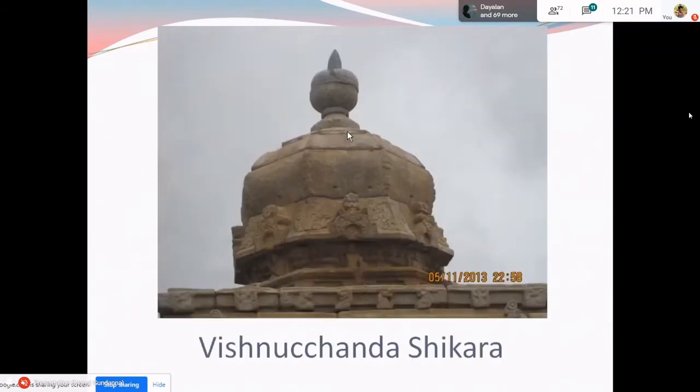Now, there are three varieties of Shikaras mentioned in the text. As I was telling, Shikara is the capstone part of the superstructure, which covers the entire structure. So there are three kinds: Brahmachanda, Vishnuchanda, and Rudrachanda Shikara. They get these names based on their form, on their plan.